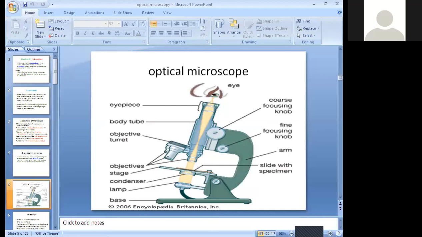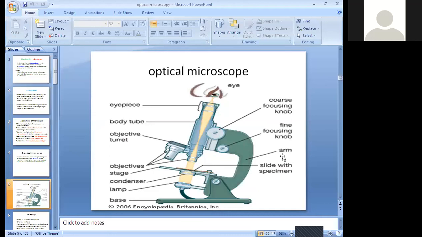Slide with specimen, and this is the arm. You can call it a C shape. If you want to bend, or pick and place this slide, we use it as an arm, because we have the space for holding. That is why we call it an arm. Coming to the knobs, two knobs are there.